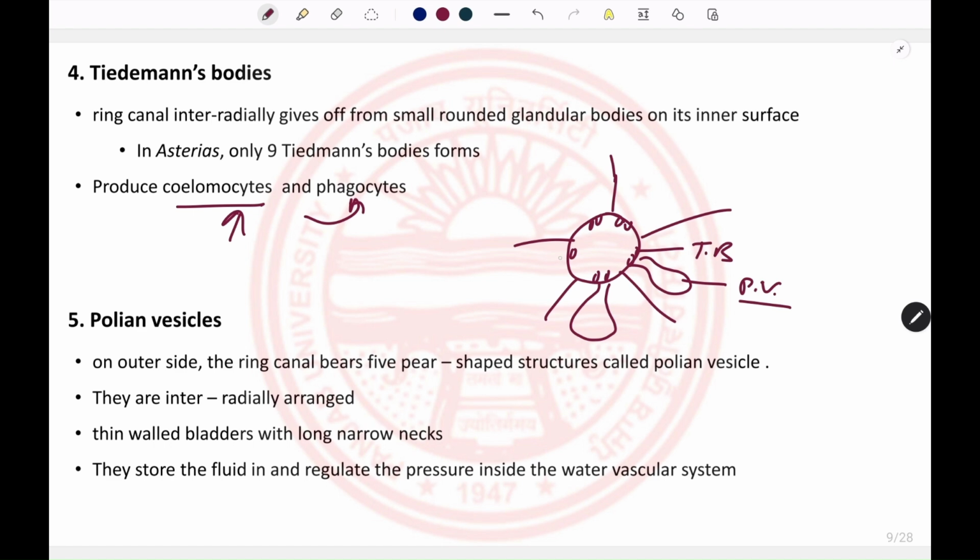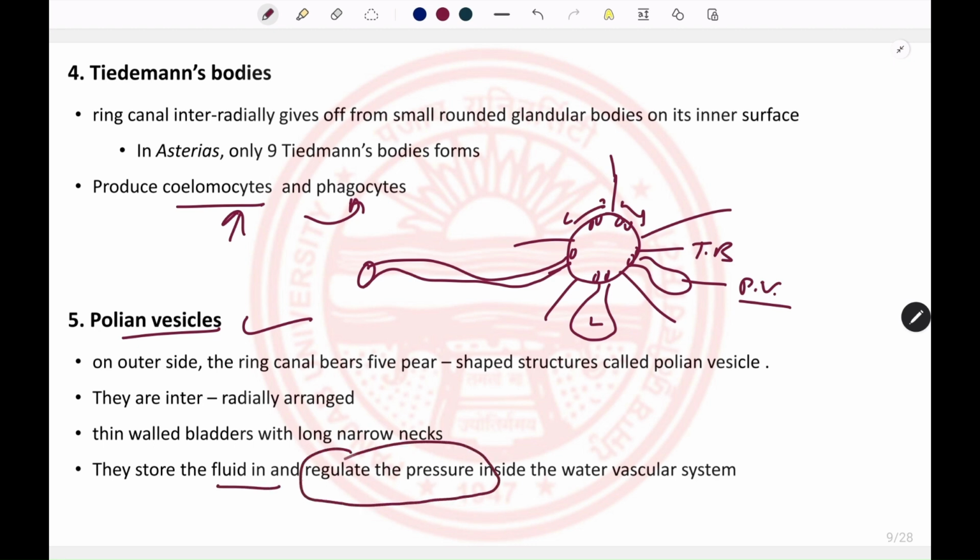In the case of Asterias, the starfish, the interradius where the stone canal opens into the ring canal contains only one Tiedemann body. On the other hand, every other interradial position is occupied by two Tiedemann bodies. And the Polian vesicles are sac-like structures. They help in the storage of fluids, which helps in the regulation of pressure in the water vascular system, and they are present in the interradial regions.